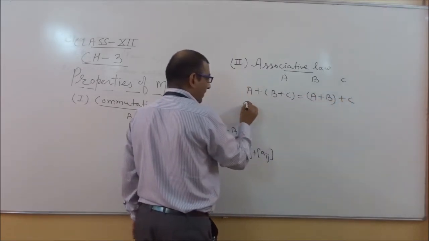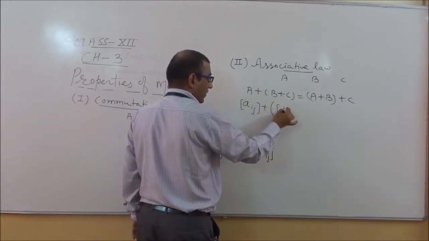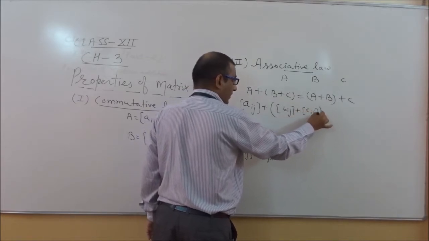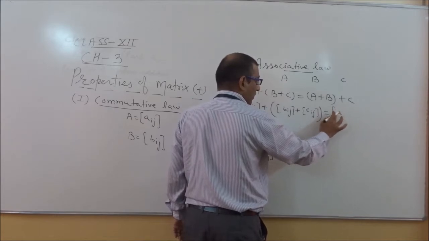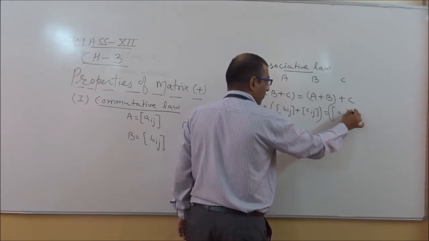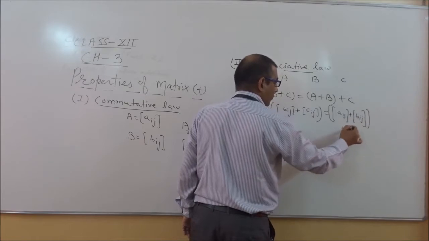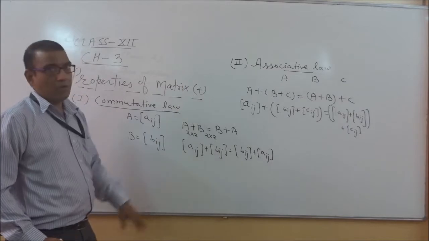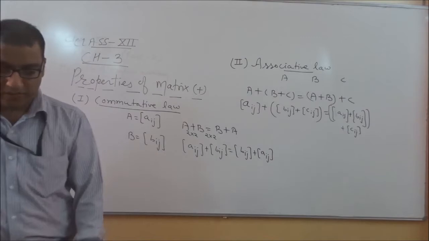Or if you want to write in this manner, then we will write Aij plus Bij plus Cij. This is equivalent to Aij plus Bij, and this is equal to Cij. So this is the concept of associative law. You have to keep this thing again in your mind, that their order should be the same.